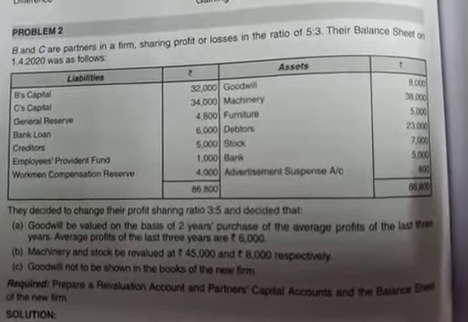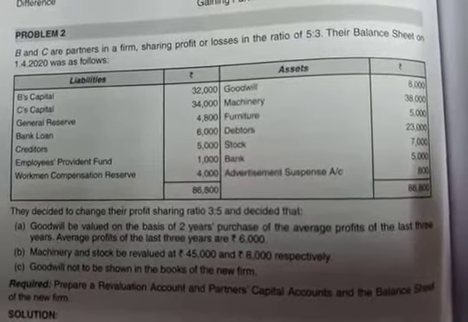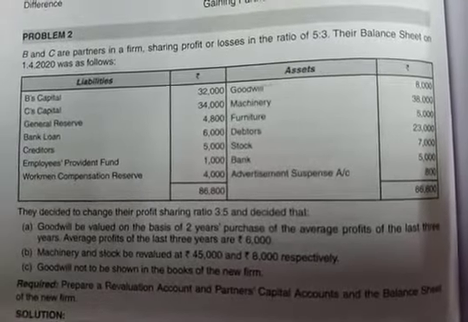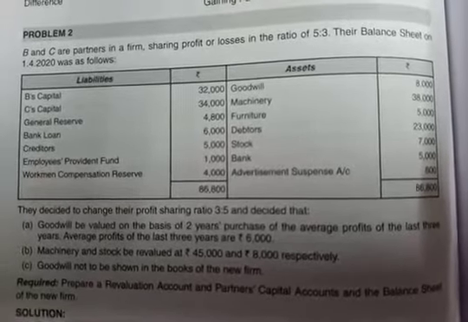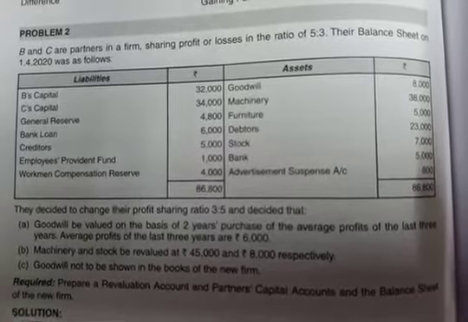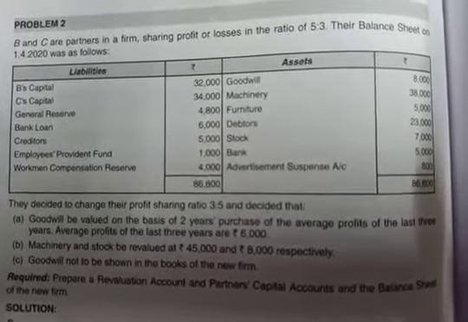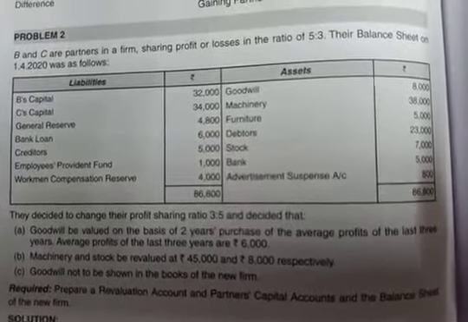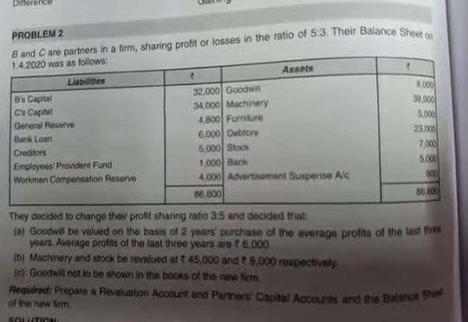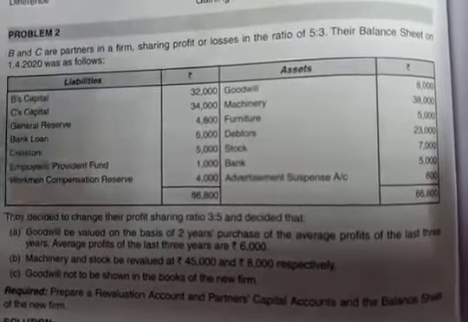In second and third adjustment, machinery and stock to be revalued at rupees 45,000 and 8,000. Revalued amounts of machinery and stock have been given. And in third adjustment, they told us that goodwill is not to be shown in the books of the new firm. That is obvious. We will not show the goodwill, but we will pass the journal entry of adjustment of goodwill in the books of accounts. So now we will start to solve the problem.